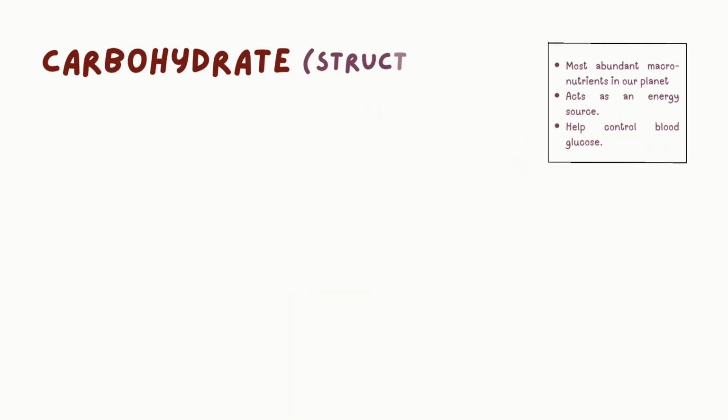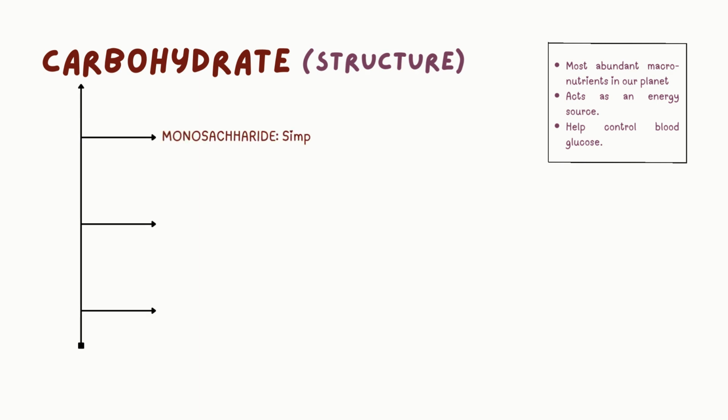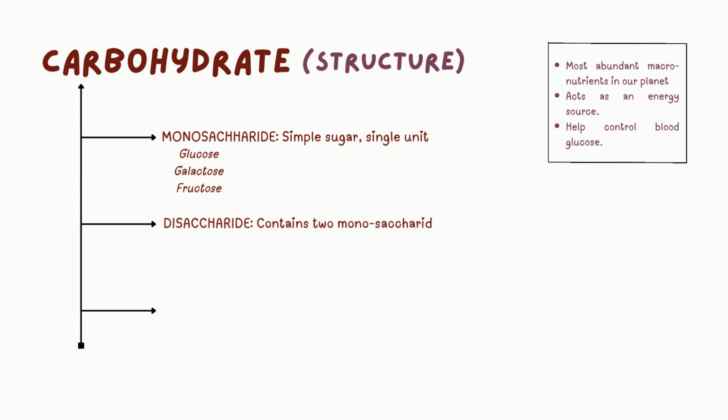Let's take a closer look at the structure of carbohydrates. Carbohydrates can be classified into three main structural types. First, monosaccharides. These are simple sugars made up of a single unit. Examples include glucose, galactose, and fructose. Next, we have disaccharides, which are formed when two monosaccharide units are linked together. Common examples include sucrose, lactose, and maltose.